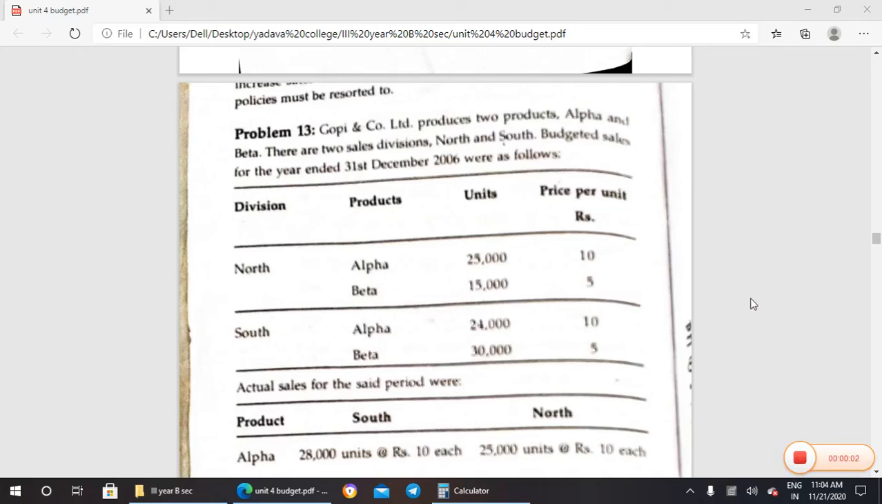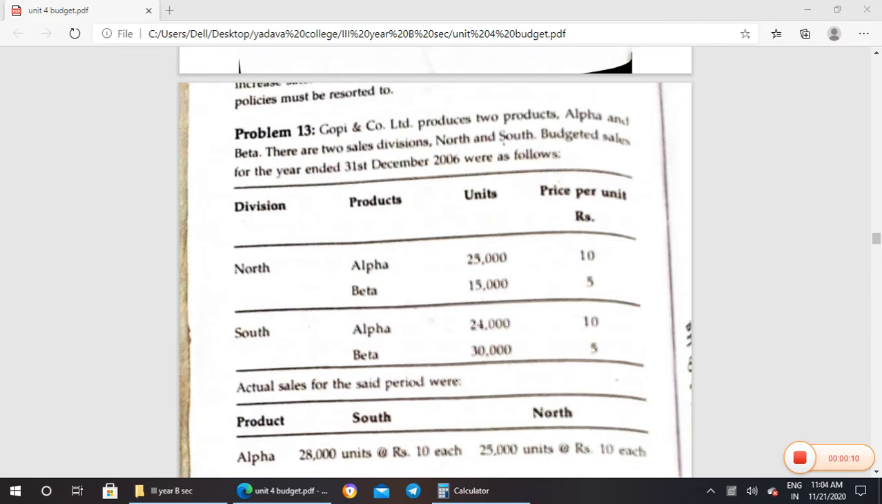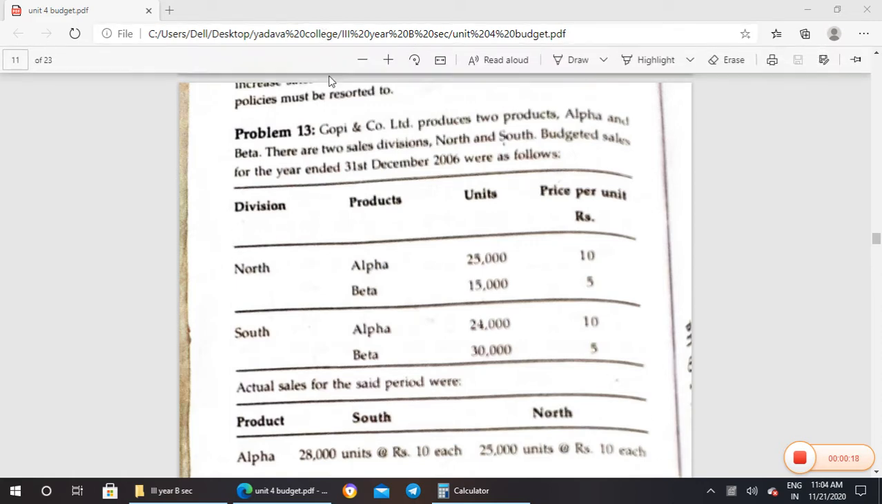So now we are going to talk about sales budgets and cash budgets. In part 1 we have talked about production budgets and the material purchase budget. Now we are going to talk about the sales budget and cash budgets. This is a problem they have given for the sales budget.